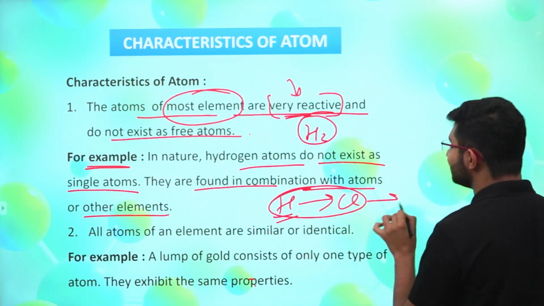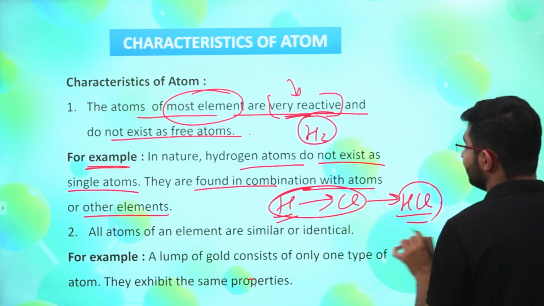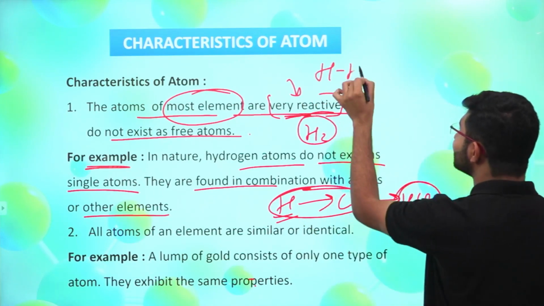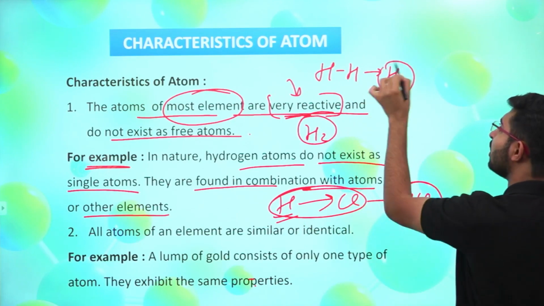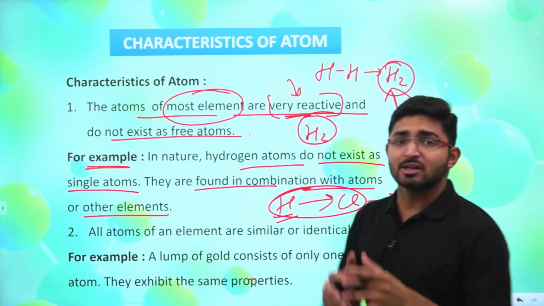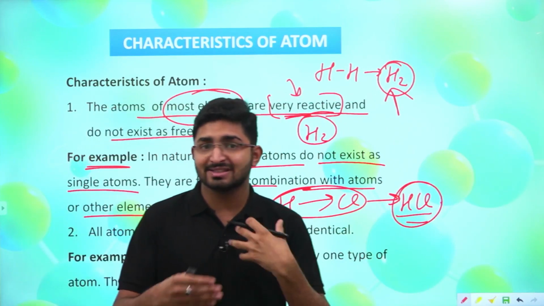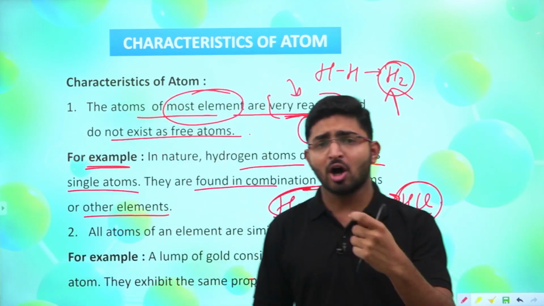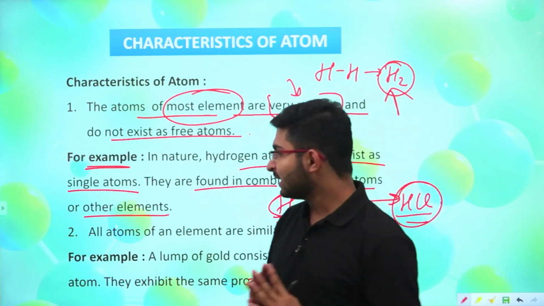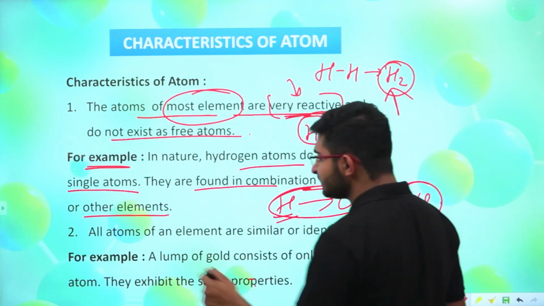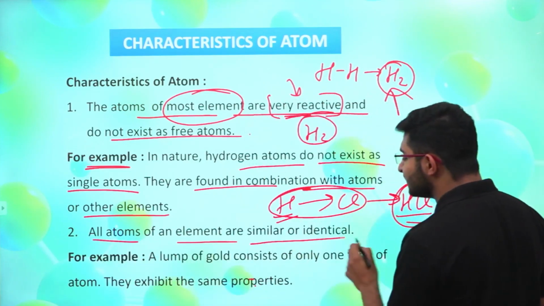So we can write it as HCl. And it can also combine with itself to form a molecule of hydrogen gas. So it cannot exist independently. That's why it combines with the same element, hydrogen, or with the atoms of other elements. Moving ahead, the next point is that all atoms of an element are similar or identical.